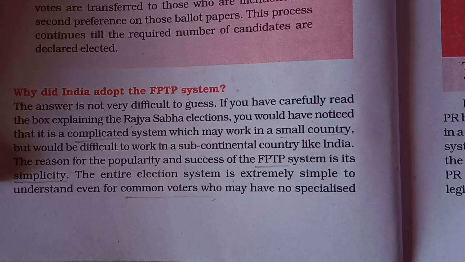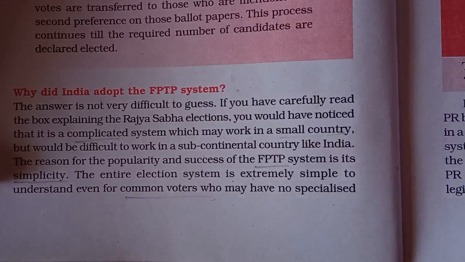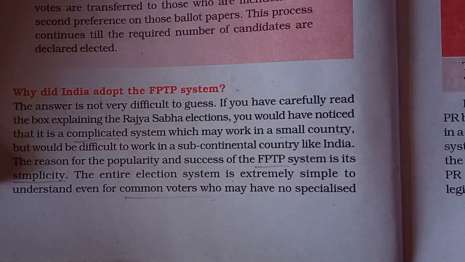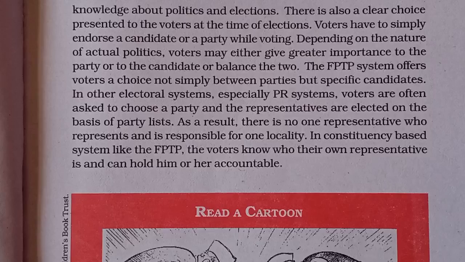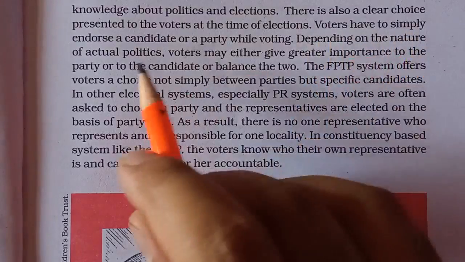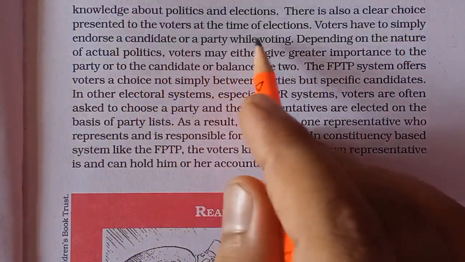All this would have been difficult to explain to each and every citizen in India. Everyone can understand the FPTP system easily. This is one of the important reasons for the popularity of the FPTP system in India, and why we have opted for it. There is also a clear choice presented to the voters at the time of elections.